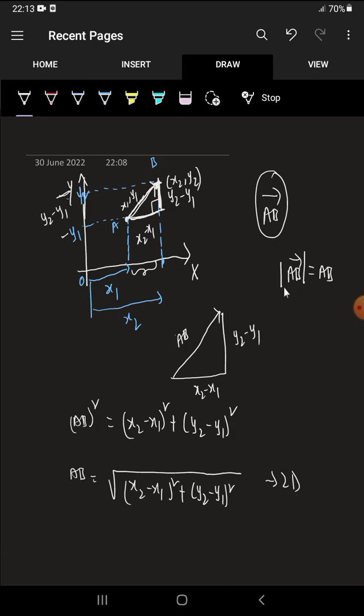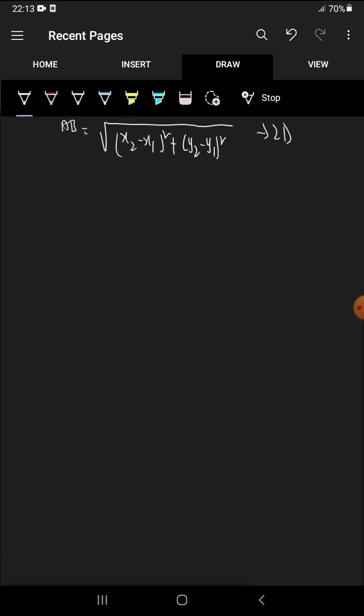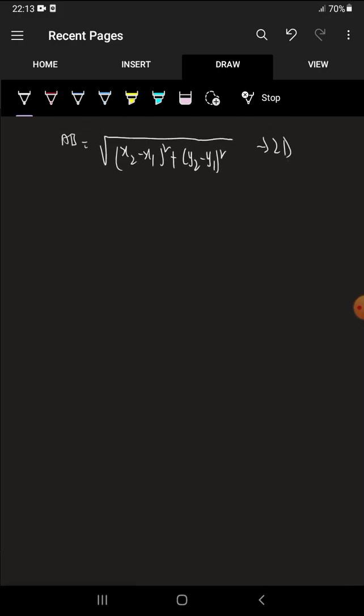Okay, fine. So this is coming to magnitude for two-dimensional geometry. But every particle is moving in space, right? So definitely it has three coordinates. So if point x1, y1, z1 is the first point, and let the second point be x2, y2, z2, then the distance between the two points becomes the magnitude.